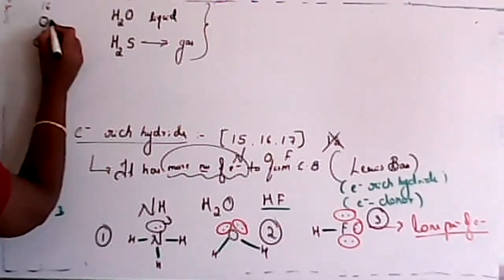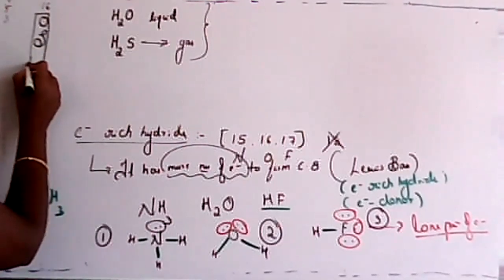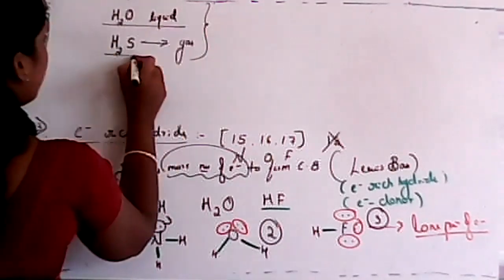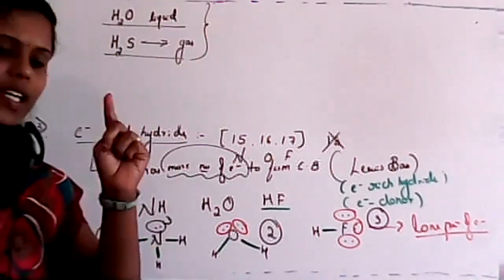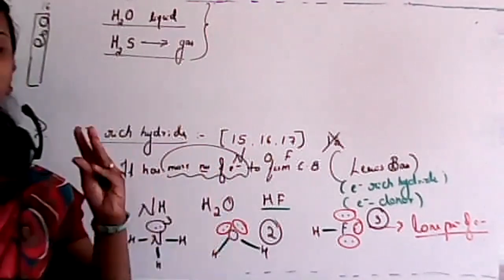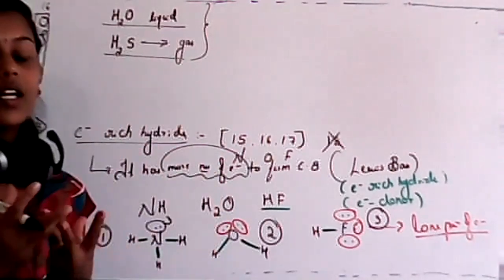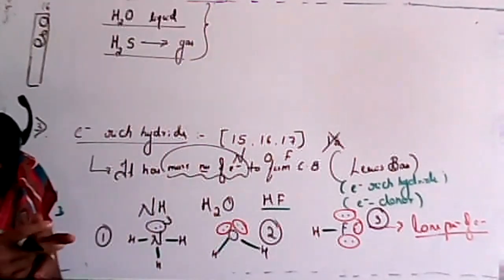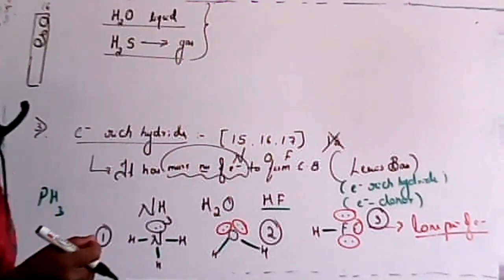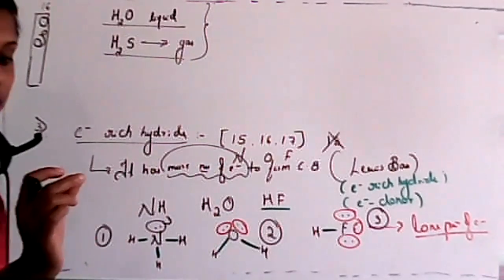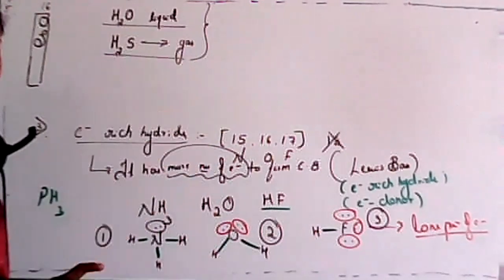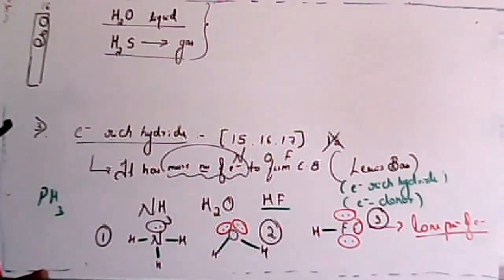So now it has the same property. It must have the same property. But the thing here is H2O is a liquid, but H2S is a gas. Is there any one special kind of thing which exists in these? Think over it.